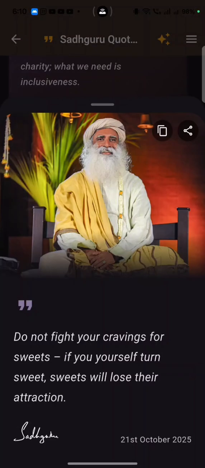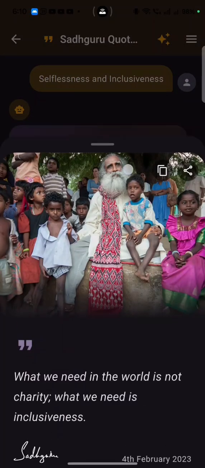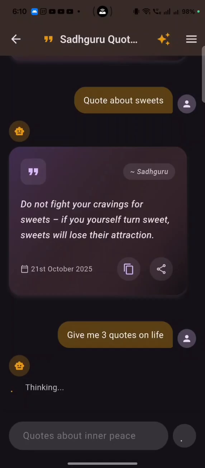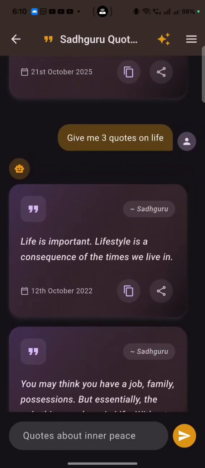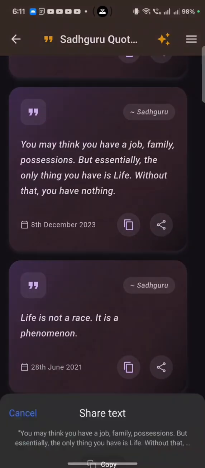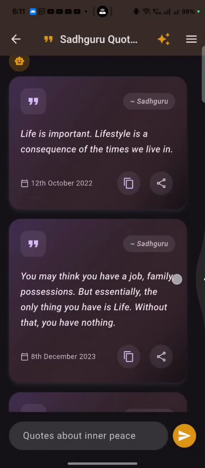If I click on a quote, it gives me an image. Give me 3 quotes on life. Okay, we got 3 quotes. Here we can copy or share it on social media. So this is the quote feature.